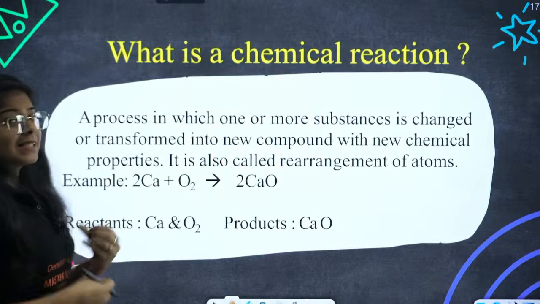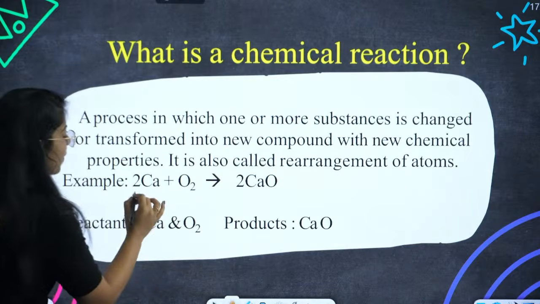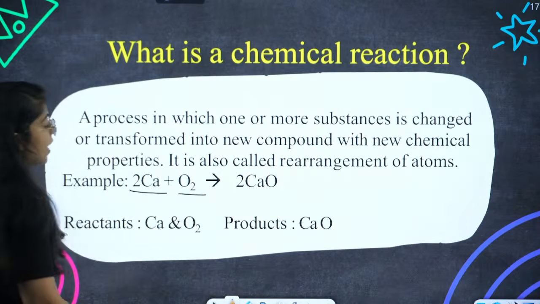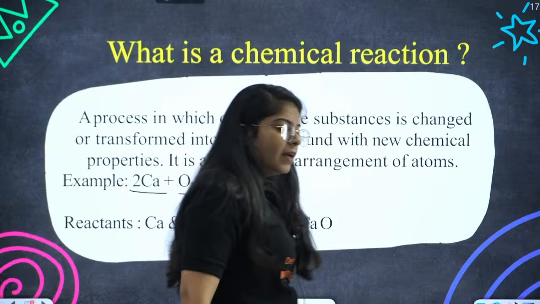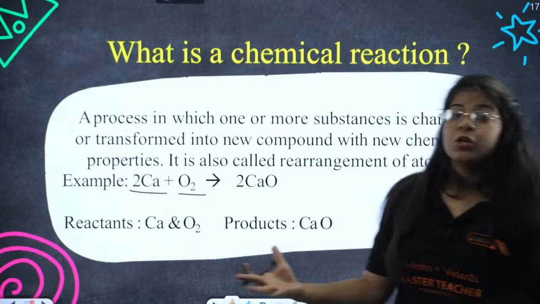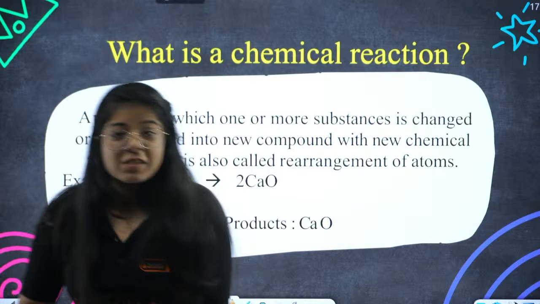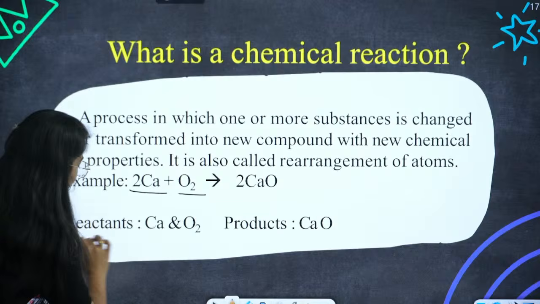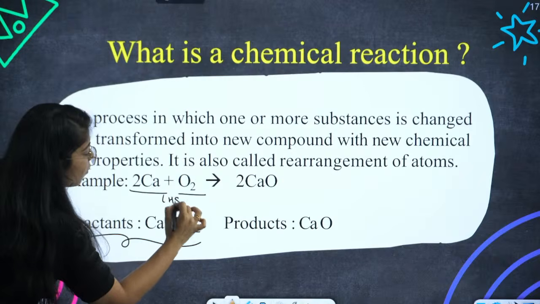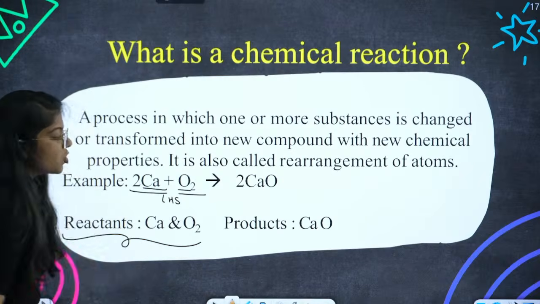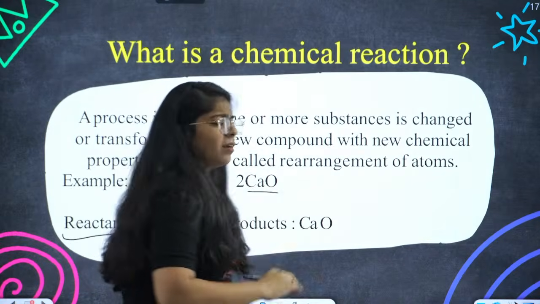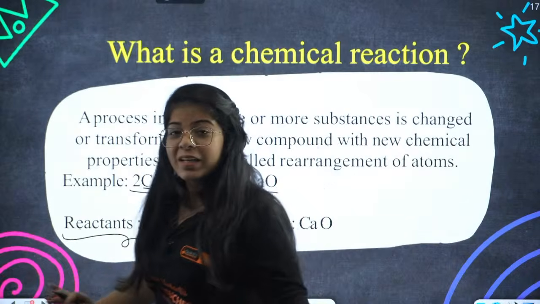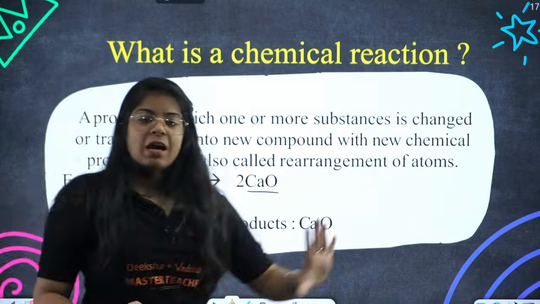Now, a scientific example of it is when you combine calcium with oxygen and you get calcium oxide. You combine calcium with oxygen, you get calcium oxide, and that is a chemical reaction. See, reactants are what? Left hand side of the arrow. Reactants are calcium and oxygen. Products are calcium oxide. Very basic, very simple. Okay, we will start with the basic, don't worry. If you don't know anything still, don't worry, we'll start from the very basic.